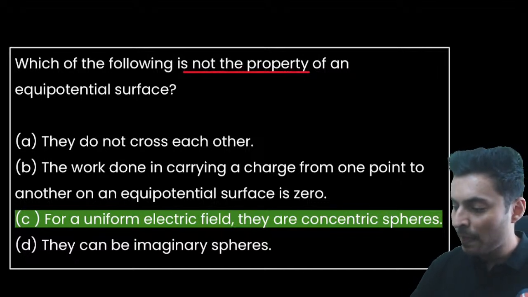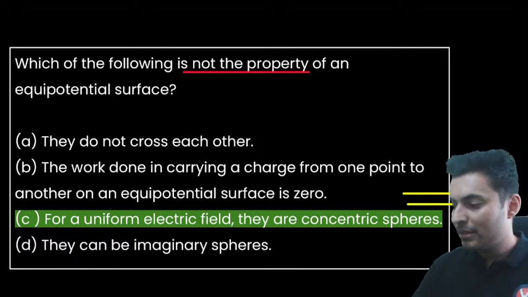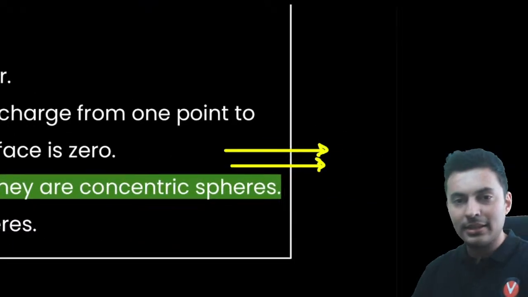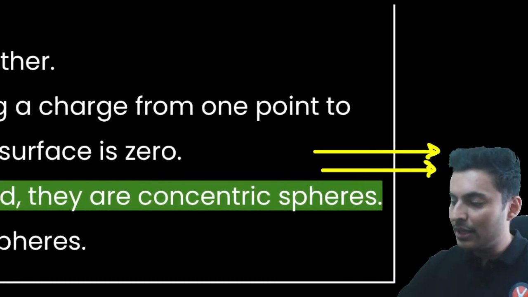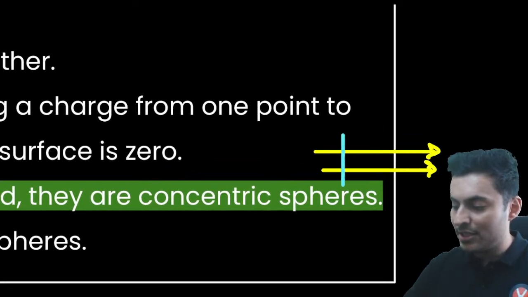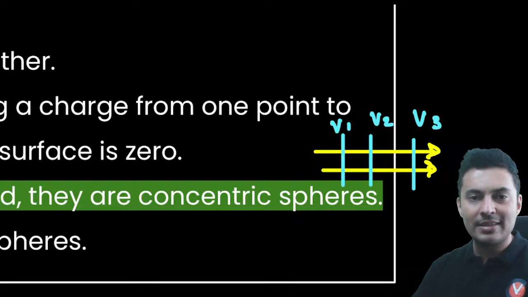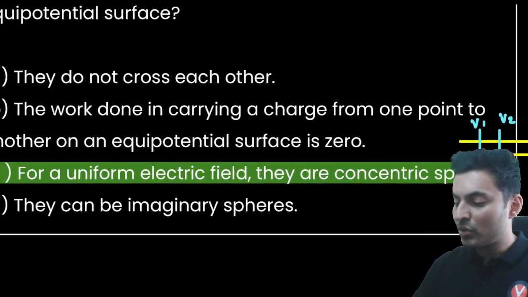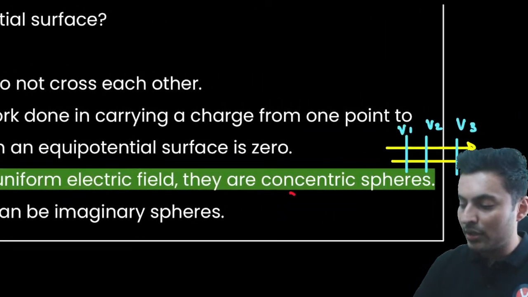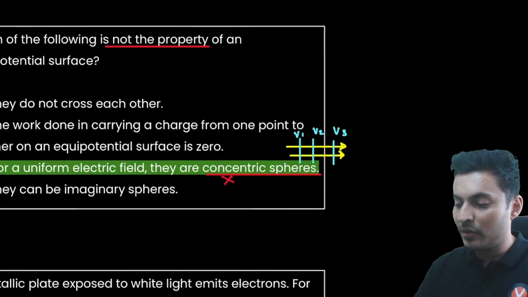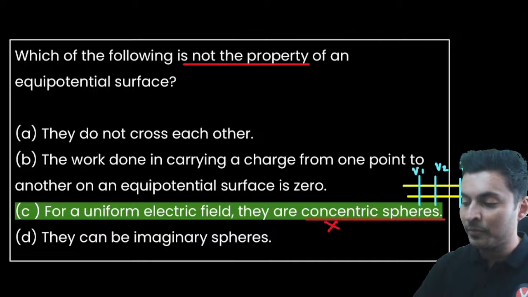For a uniform electric field, basically the lines are going to be parallel like this. Then the equipotential surfaces are just parallel lines to it. These are the equipotential lines, V1, V2, V3. So they are plane surfaces, parallel lines. So definitely they are not concentric. They are not concentric spheres. So this is wrong.